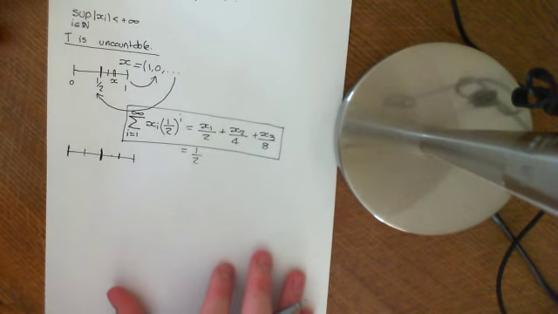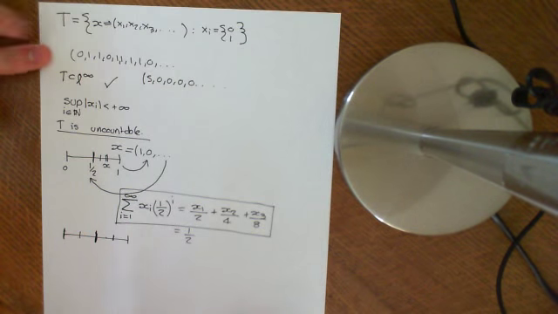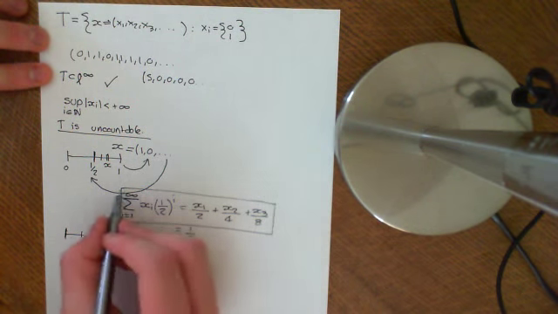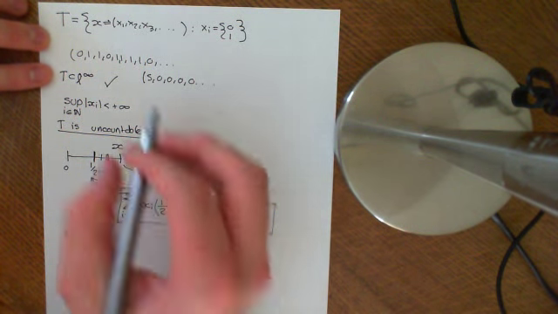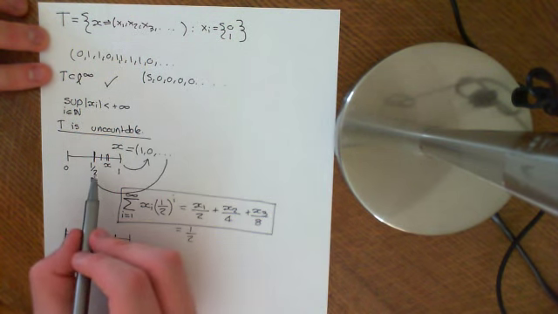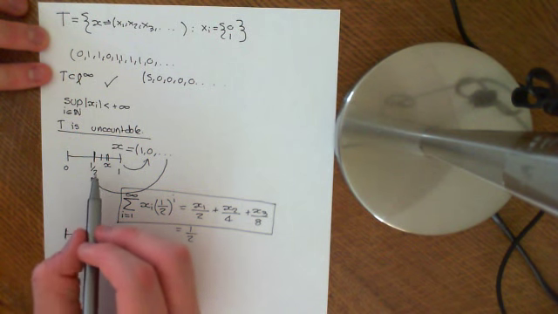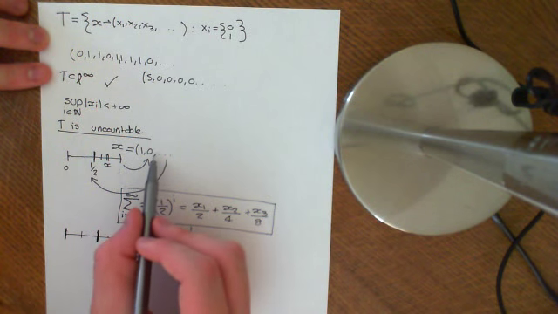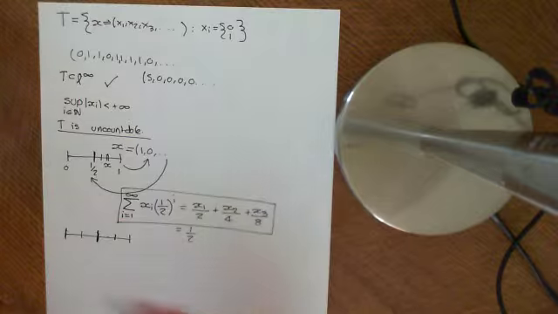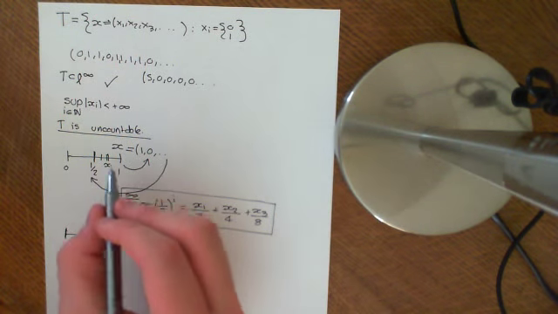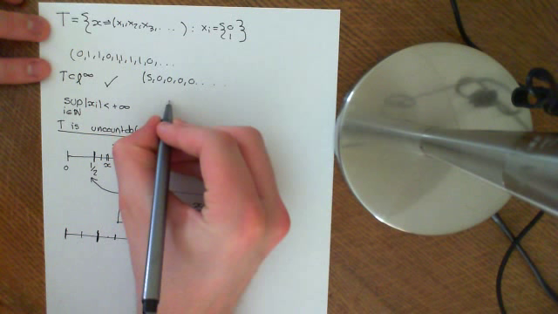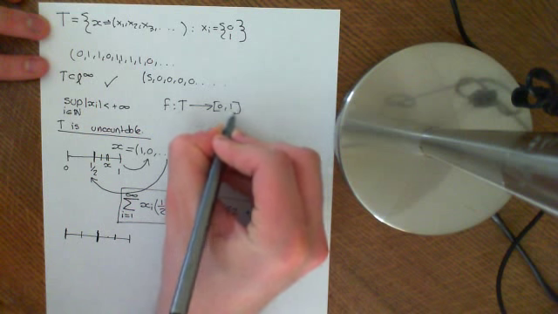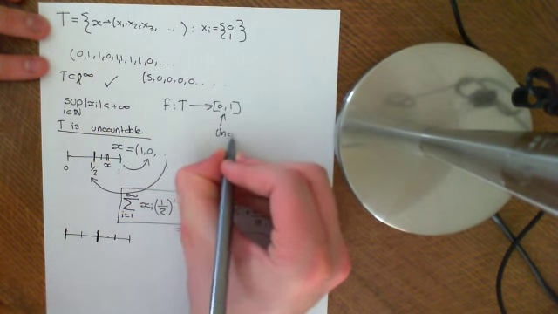So all of these sequences in this set T are binary expansions of real numbers. With this mapping, I can map all of these sequences onto a real number in the interval 0, 1, and equivalently it's a 1-to-1 map because it's got an inverse where you can go from any real number to a binary expansion. So they're in bijection. So I have a bijection between this set and the real numbers, so there exists f mapping T onto the interval 0 to 1. Now this set is uncountable. It's famously uncountable.